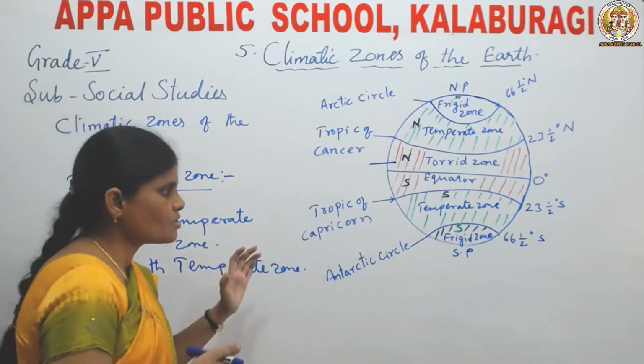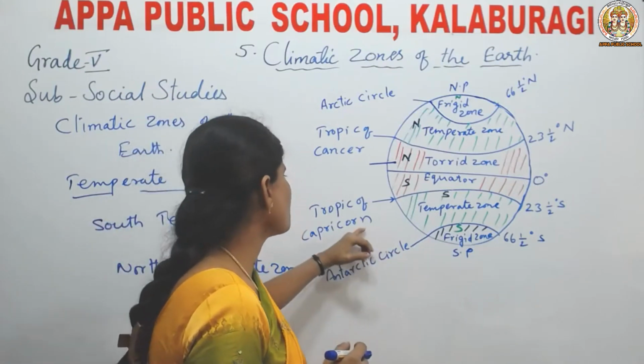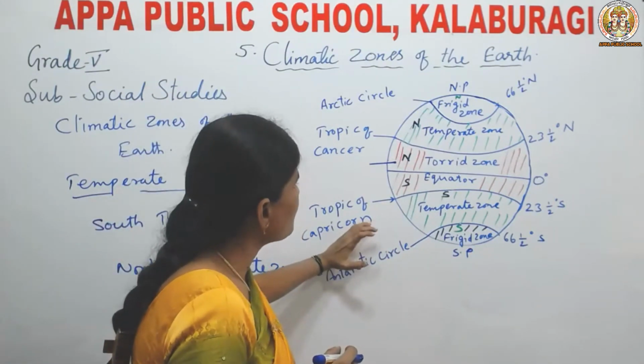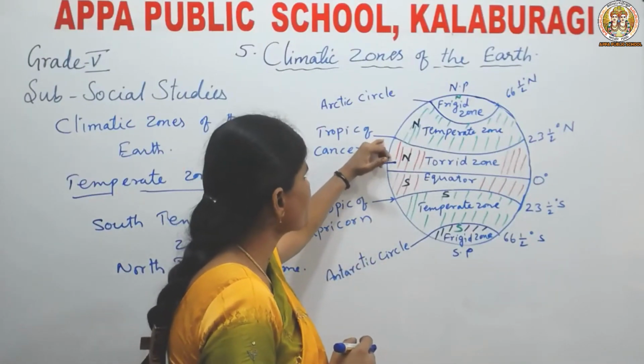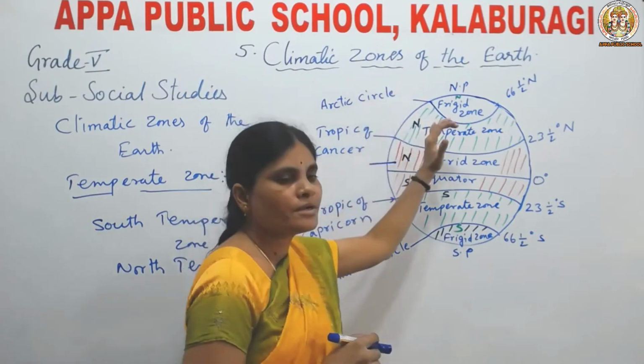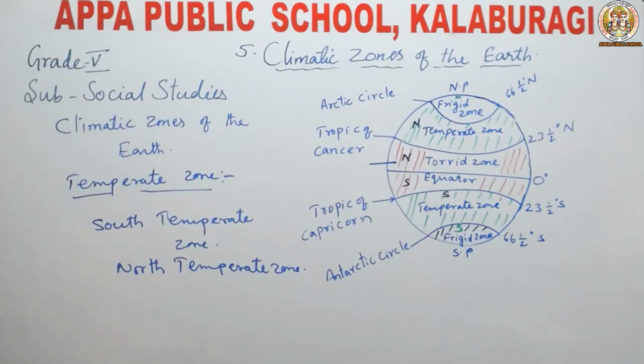What is temperate zone? The area located between Antarctic Circle and Tropic of Capricorn in the south, and the area located between Tropic of Cancer and Arctic Circle in the north, is called temperate zone.